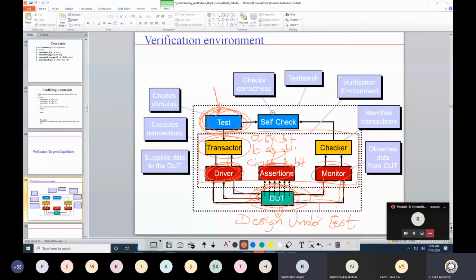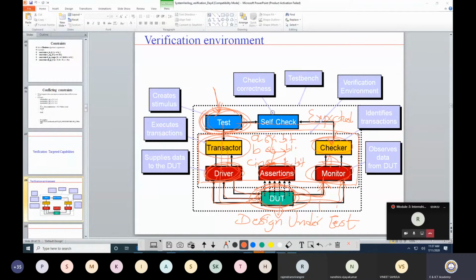So from here, what happens then? I am defining this way my expected value. For a 101, what is my expected value? From the truth table, you know that for a 101 combination or 010 combination, what should be sum and carry? When you actually apply through this path to the DUT, whatever the actual output is being generated, that you match with the expected output in this checker.